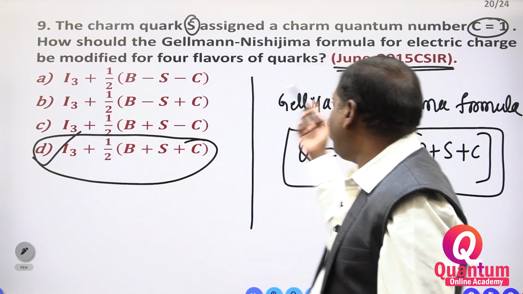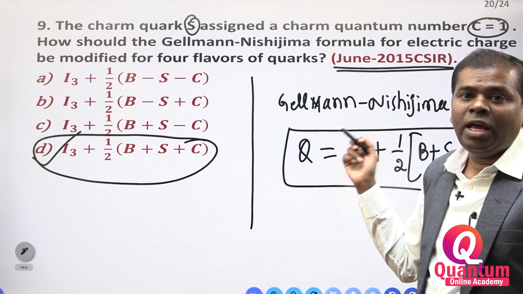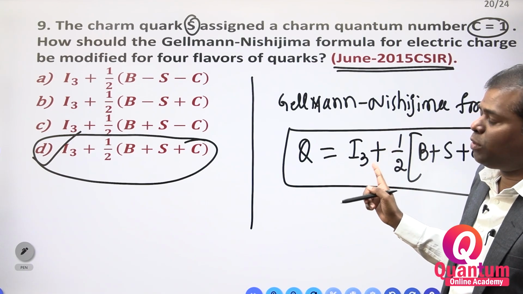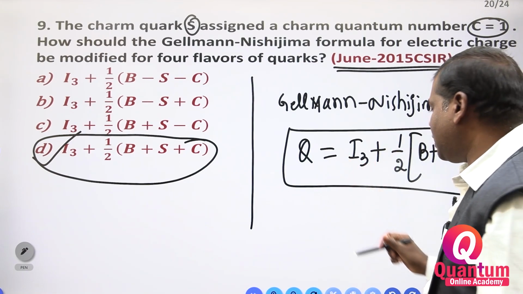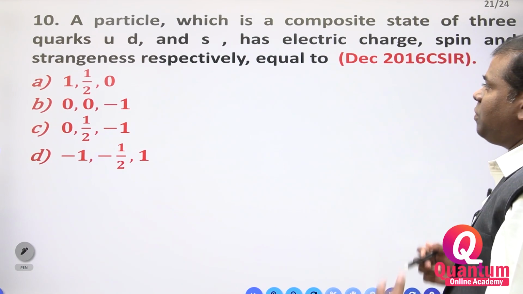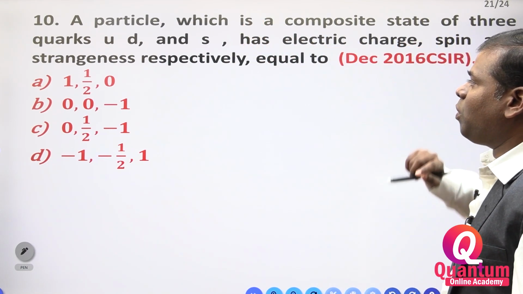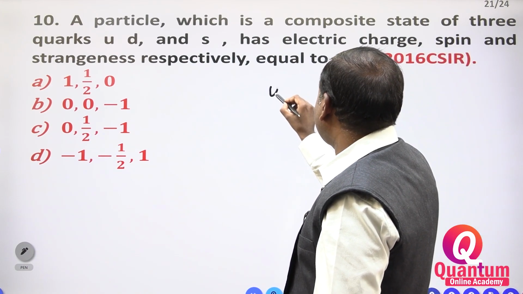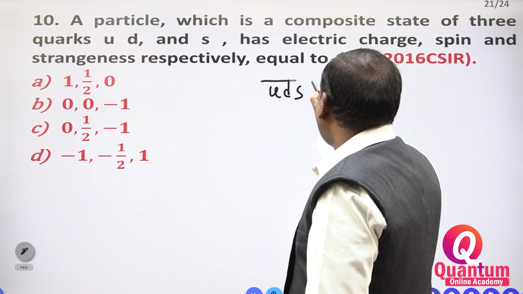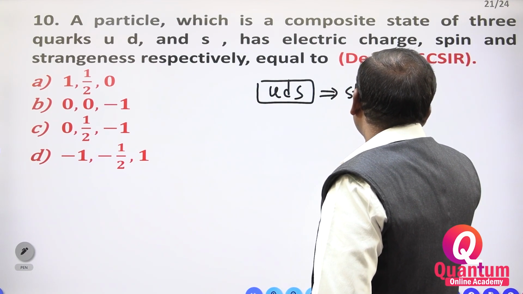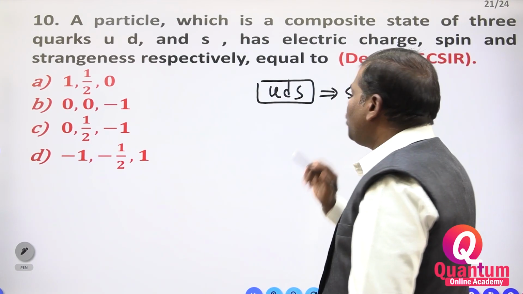Direct formula. They asked this question in June 2015. This question is very, very important, so please concentrate on this question. Now the last one you have to see. A particle which is a composite state of 3 quarks. Composite state of 3 quarks means the quark structure. The quark structure is equal to UDS.